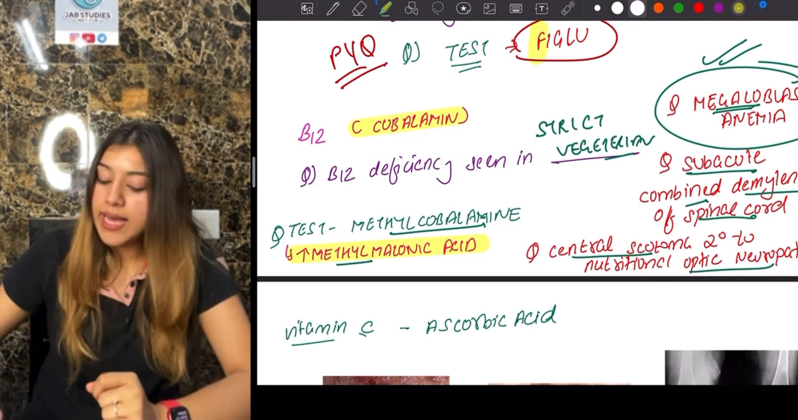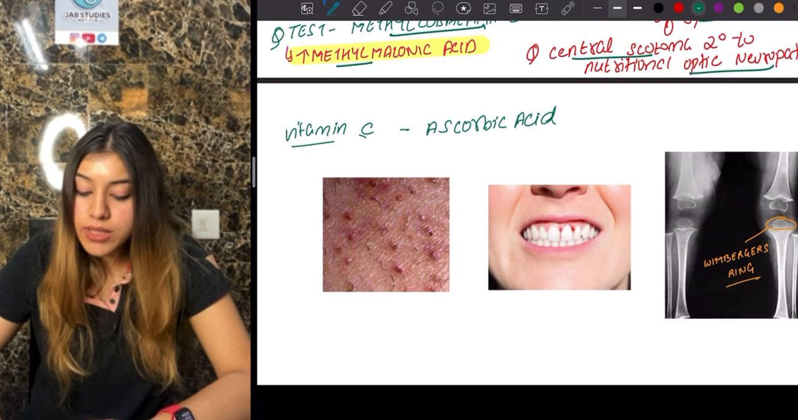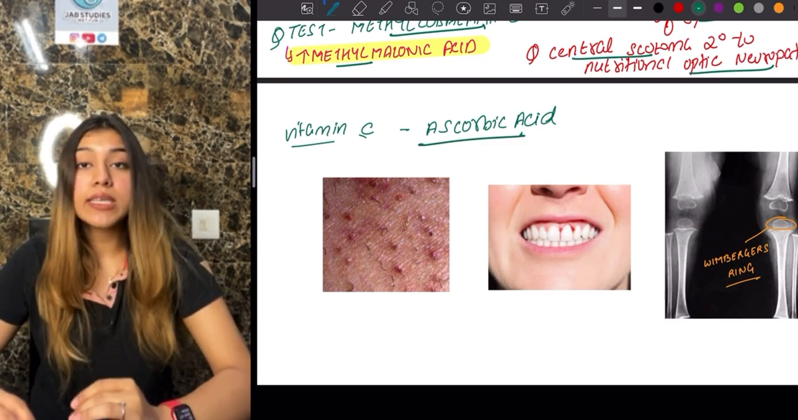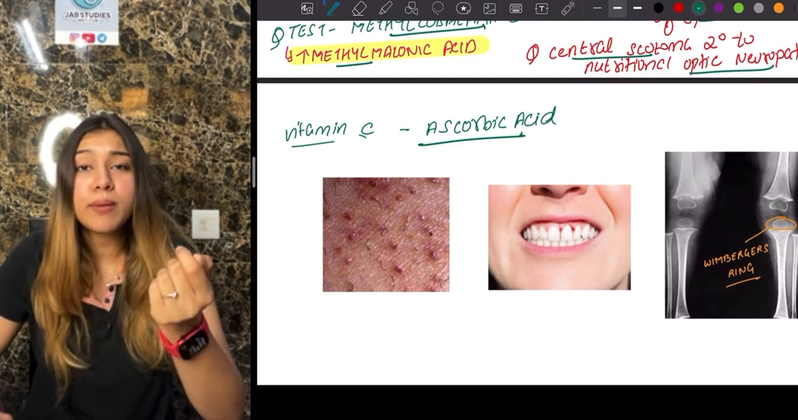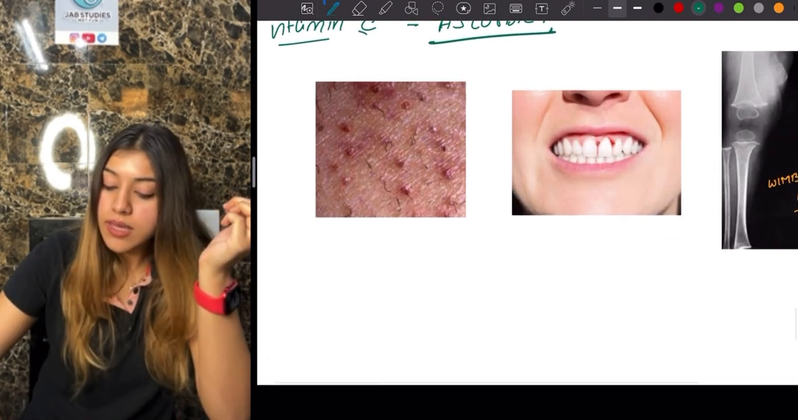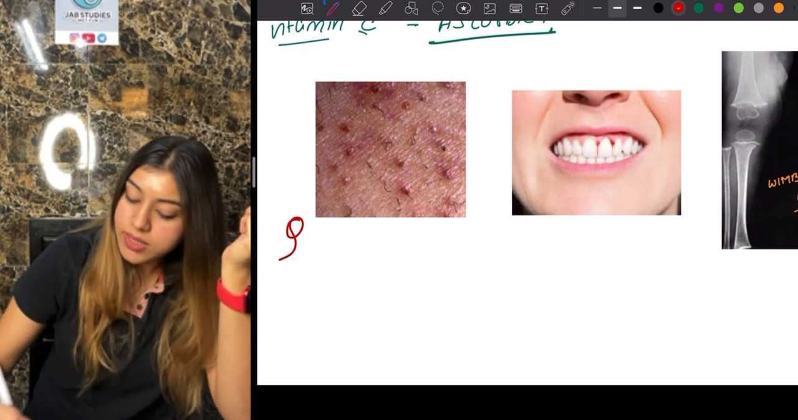Okay, next, our vitamin C. Vitamin C, guys, is our ascorbic acid. We all already know that it is not synthesized in our body. That is why we have to take supplements of it, right? We keep on telling our patients to take vitamin C supplements, right? So this is also one of the reasons. Next, what is this PYQ, guys? This is also seen in our derma questions, right? This is our